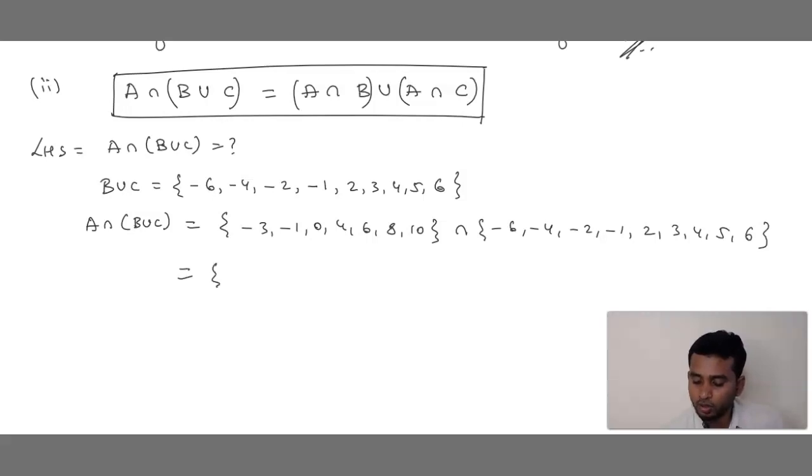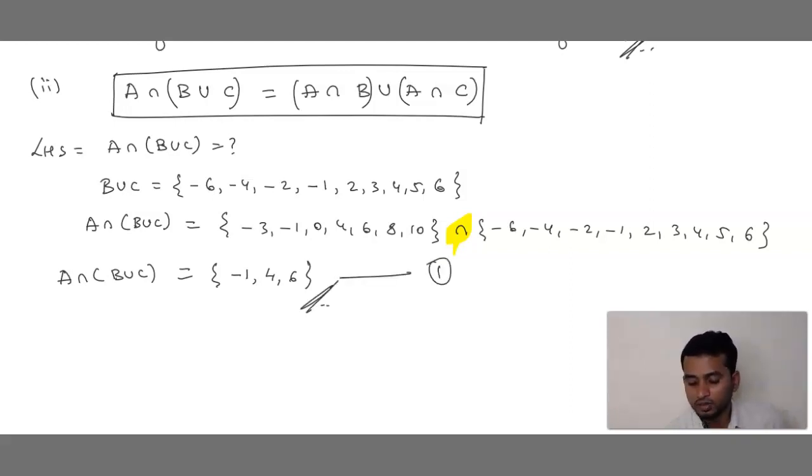Now in both of these we have to find the common elements, the intersection. So -3 is there? No. -1? Yes, it is there. 0? No. 4? Yes, it is there. 6? Yes, it is there. 8? 10? No, it is not there. So now we can say that A intersection of B union C is equal to {-1, 4, 6}. We call this equation 1.